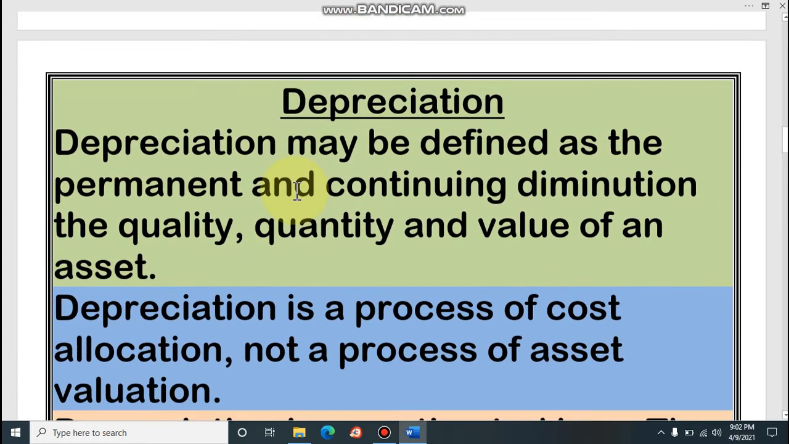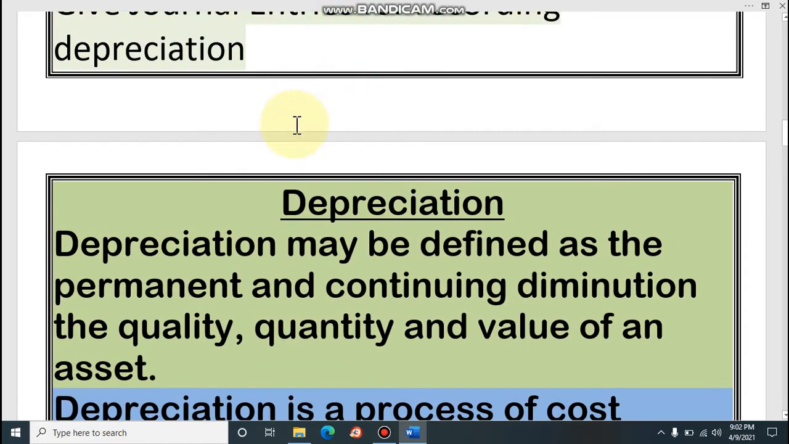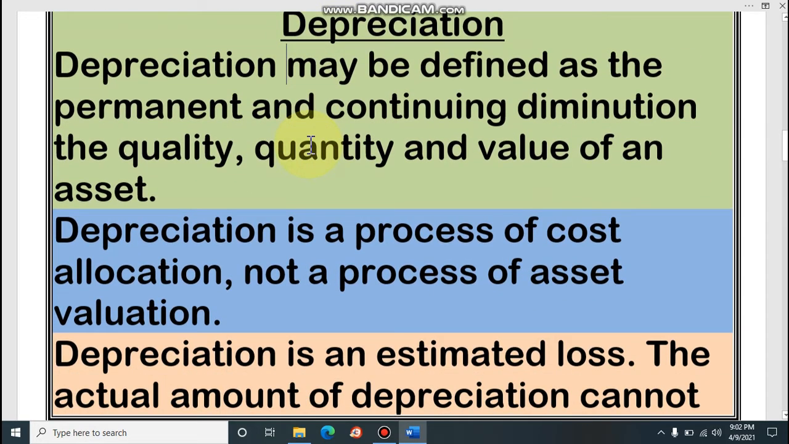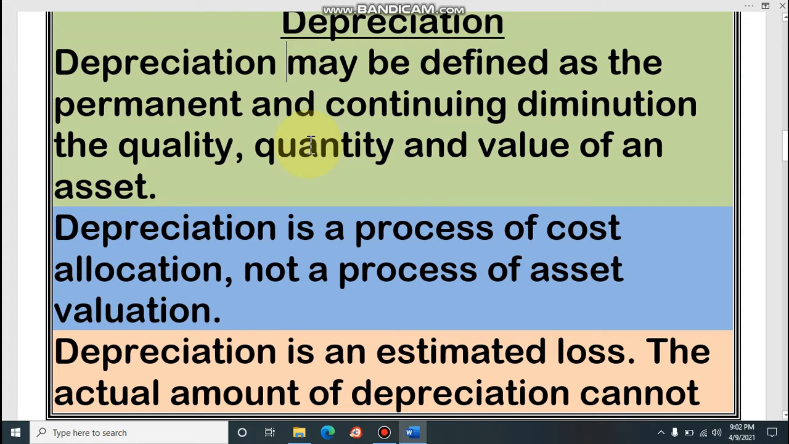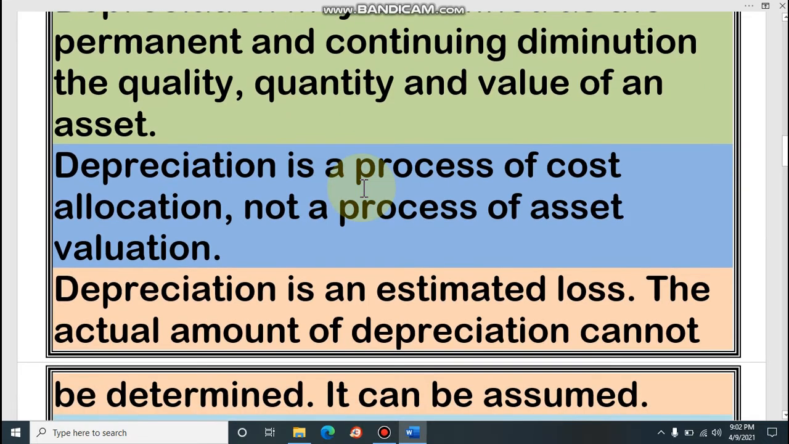Dear student, at first, what is depreciation? Depreciation may be defined as the permanent and continuing diminution in the quality, quantity and value of an asset. That means with the passage of time, if the value of an asset is decreasing, then it will be treated as depreciation. Dear student, depreciation is a process of cost allocation, not a process of asset valuation. That means it is a process of cost allocation. We will allocate the cost among the lifetime of the asset.